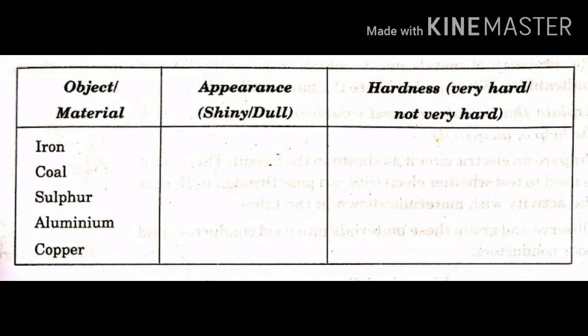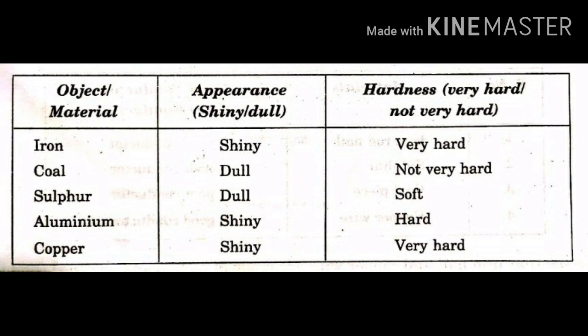Complete the following table on the basis of appearance and hardness of the materials. Three columns are given: the first column material, the second appearance, the third hardness. Now look at this table. Here iron is shiny in nature and very hard, coal is dull and not very hard. Sulfur, dull, soft. Aluminium, shiny, hard. Copper, shiny, very hard.